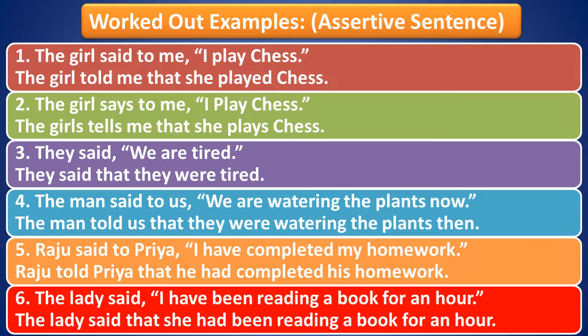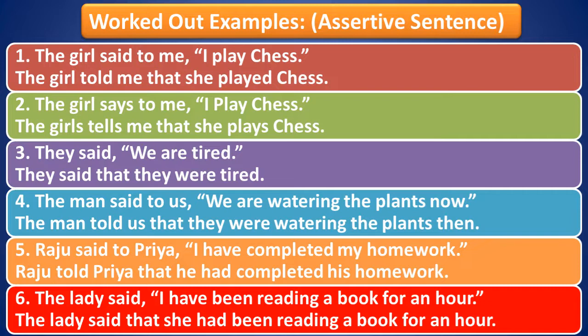So in this sentence, the girl told me that, now you see, I play chess. This sentence is in simple present tense. So according to that table, when the sentence is in simple present tense in direct speech, it gets converted to simple past tense. That is why she played chess. Now where does the she come from? See, like I said, when we convert one sentence from direct speech to indirect speech, we have to change the pronoun also. Generally I gets changed to he or she.